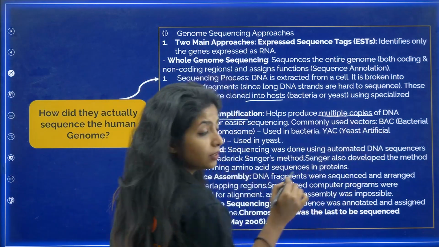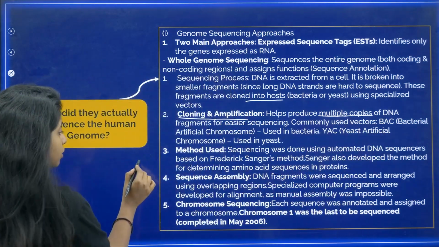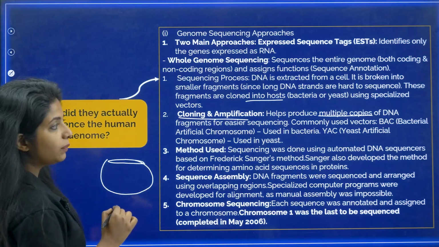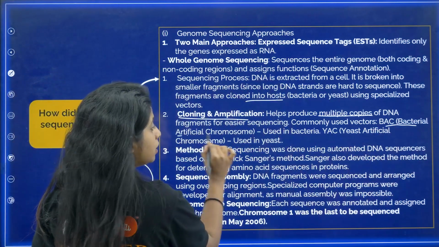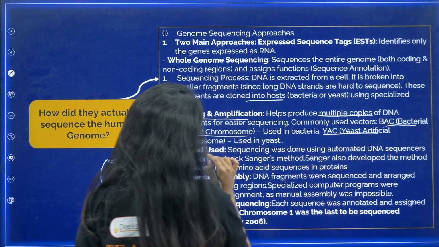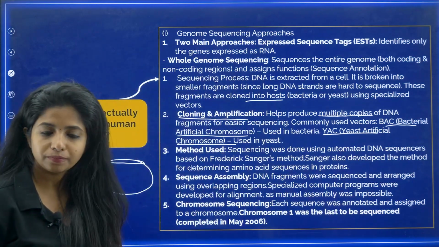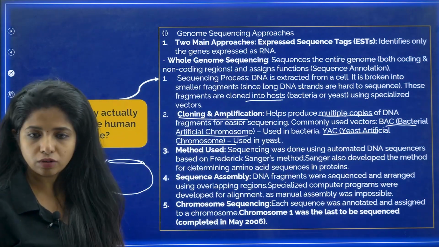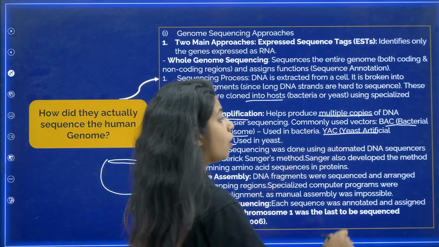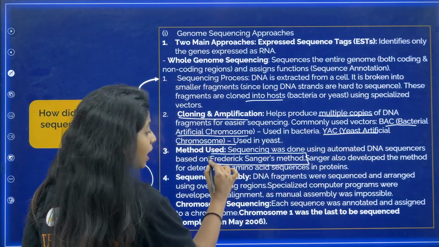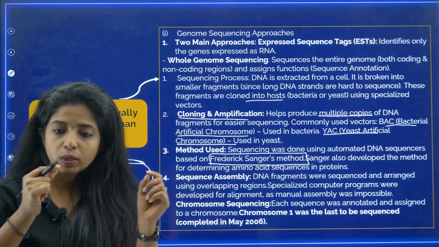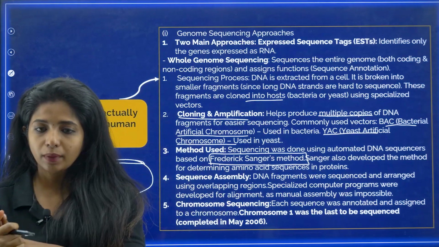Commonly used vectors for this, as I told you, are what the DNA was being put inside. So what were the commonly used vectors? It was the bacterial artificial chromosome, my dear children, or it could be the yeast artificial chromosome, which was used in yeast. Now, the method which was being used: sequencing was done using automated DNA sequencers based on Frederick Sanger's method. So Frederick Sanger's method was being used for sequencing, my dear children.